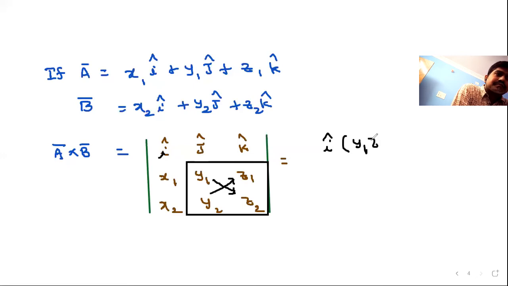Y1 Z2 minus Y2 Z1. Please remember that you always start taking the product from the upper right hand side.